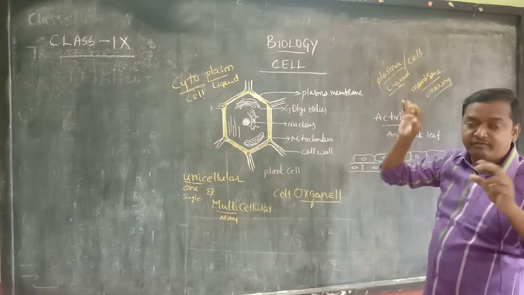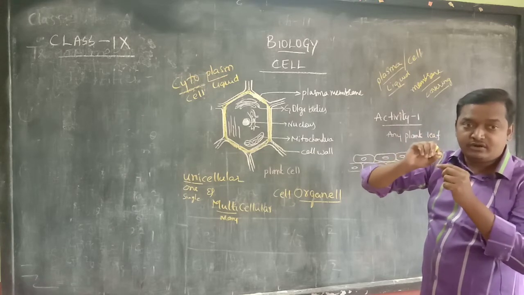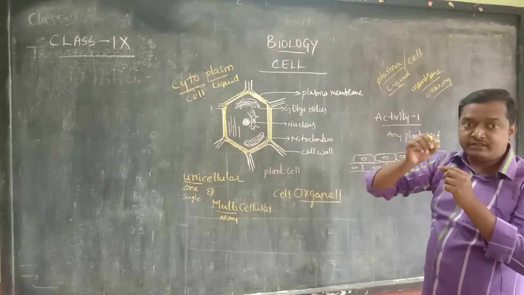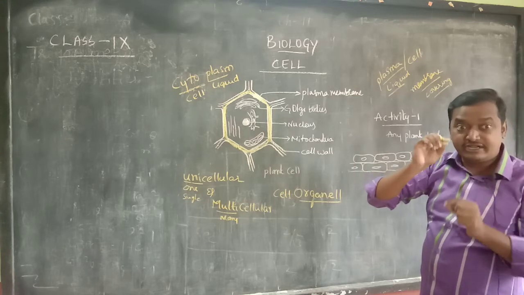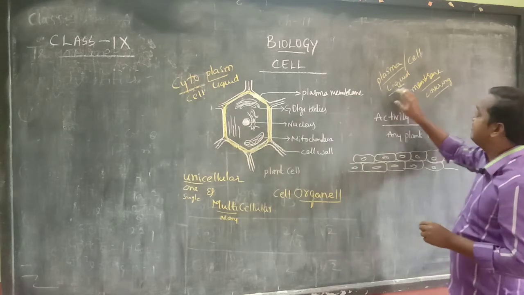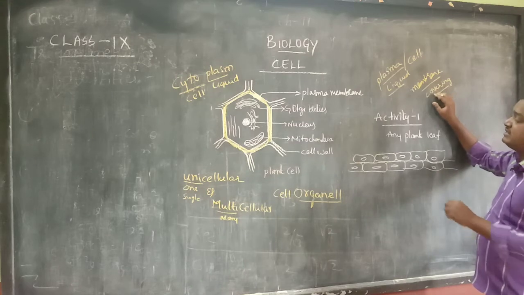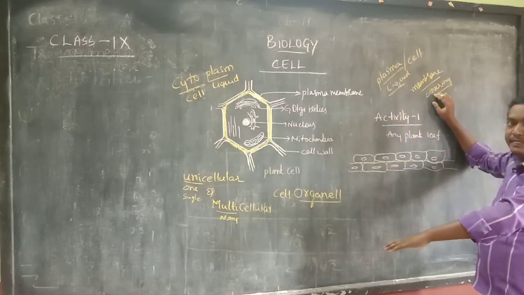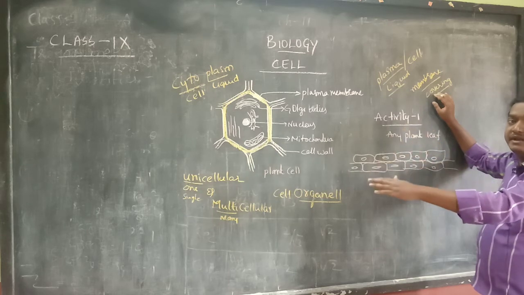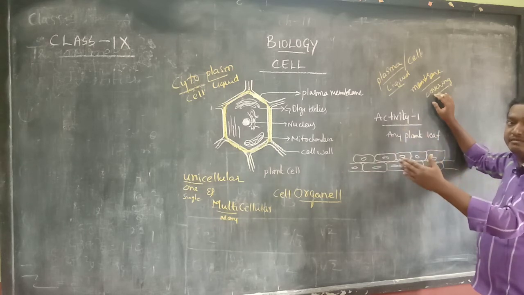When you remove the shell, a thin layer will be there, elastic, plastic-like thing. That layer we call a plasma membrane or cell membrane. Nothing but the cytoplasm is covered by the cell membrane or plasma membrane.